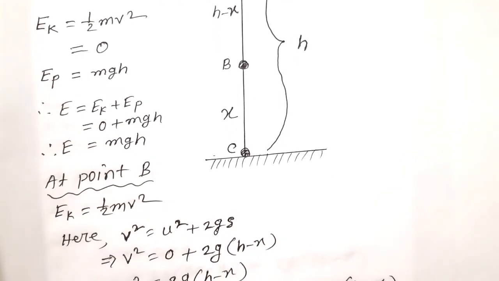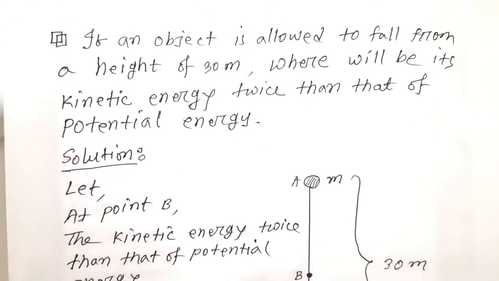When a body falls freely, the sum of kinetic energy and potential energy of the body remains the same. That is, total energy at A is equal to total energy at B is equal to total energy at C is equal to mgh. That is, freely falling bodies obey the principle of conservation of energy.